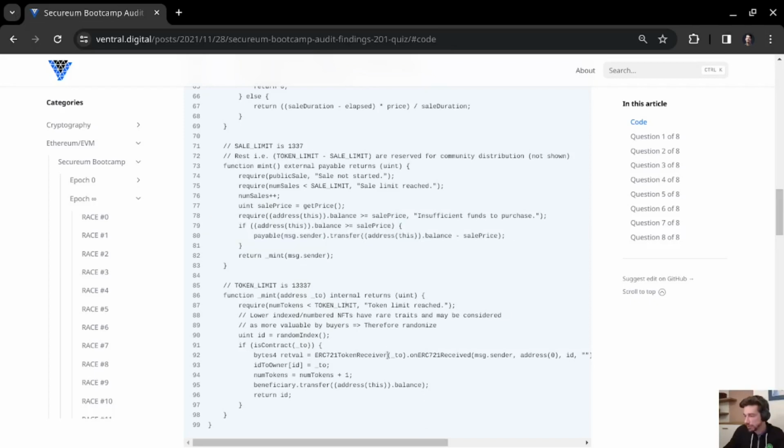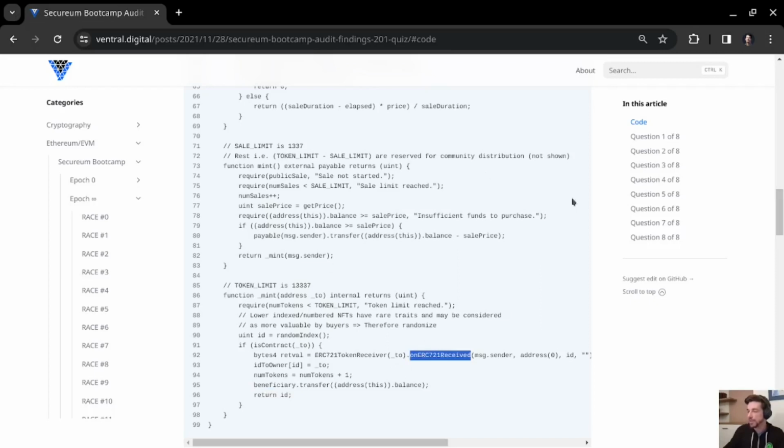Or instead, we could make use of the callback function if we implement that, because the entire balance of this contract is only sent to the beneficiary after the callback has been executed.